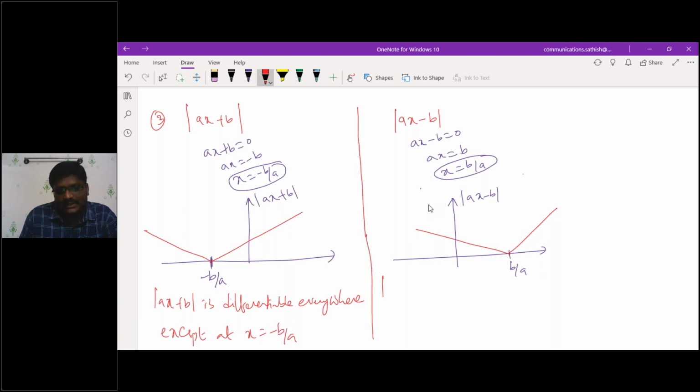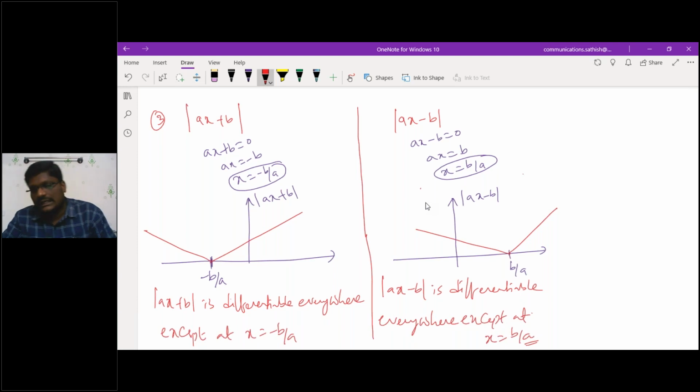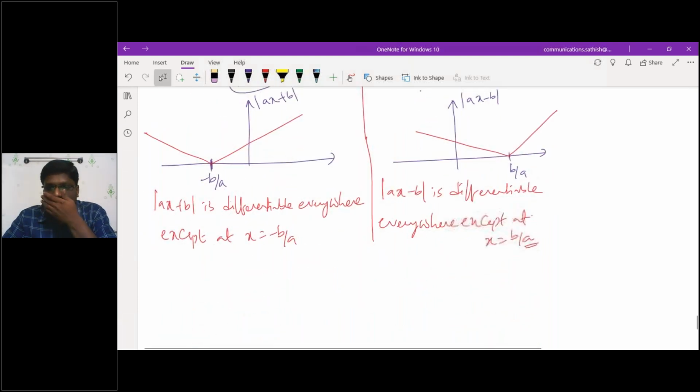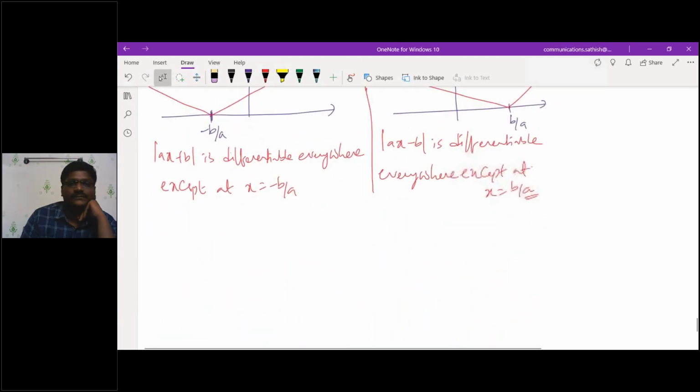Similarly, mod ax minus b is differentiable everywhere except at x equals b by a. Clear now? Understood?